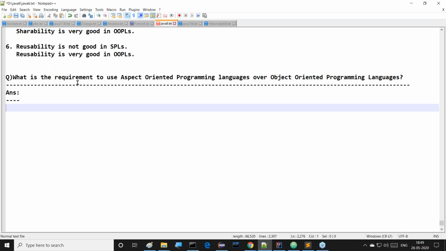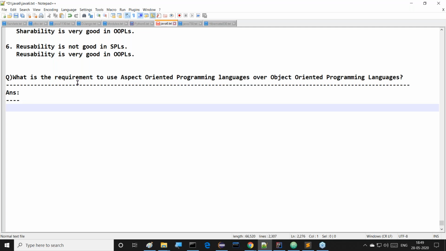I can give one fact. Object oriented programming languages is the right word, because a number of programming languages were designed on the basis of object orientation, for example C++, Java, Pascal and C#.